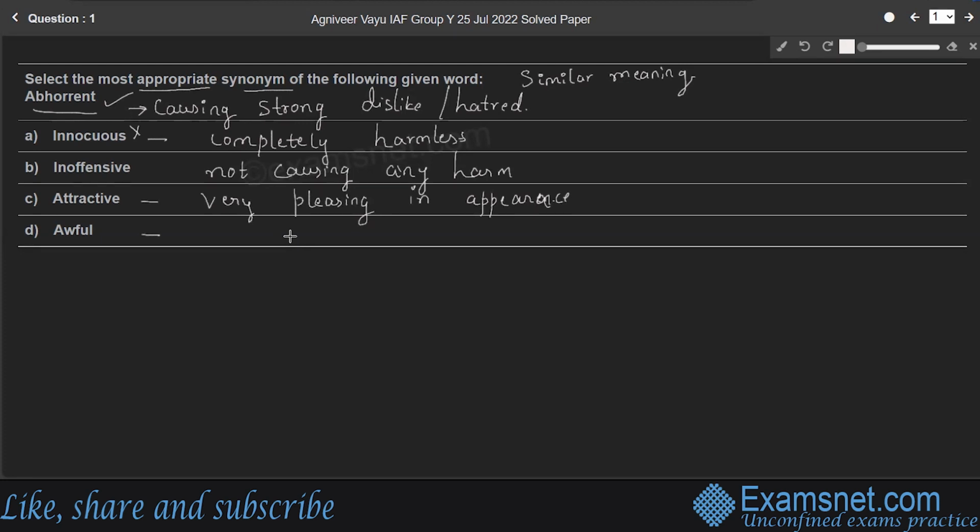Whereas the last one, awful. Awful means extremely bad or unpleasant. For example, he suffered awful injuries in the crash, which means extremely bad, right? So which is synonym of abhorrent, that means causing strong dislike or hatred. So similar meaning of abhorrent is awful, right? Option D is the right answer.